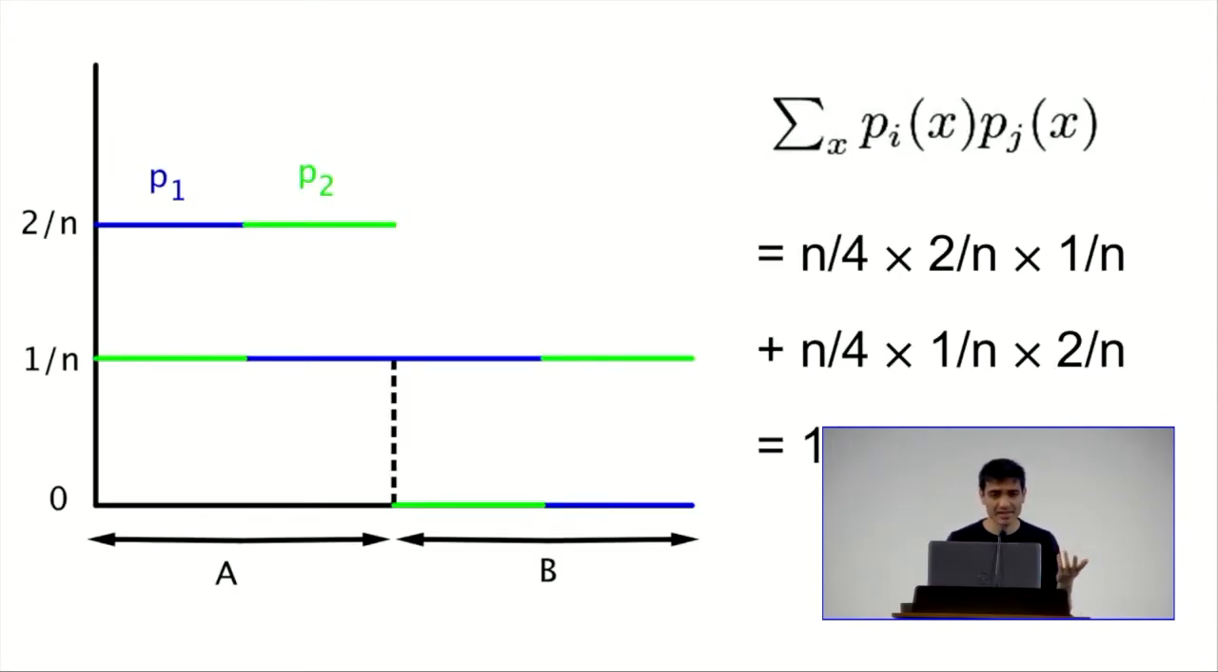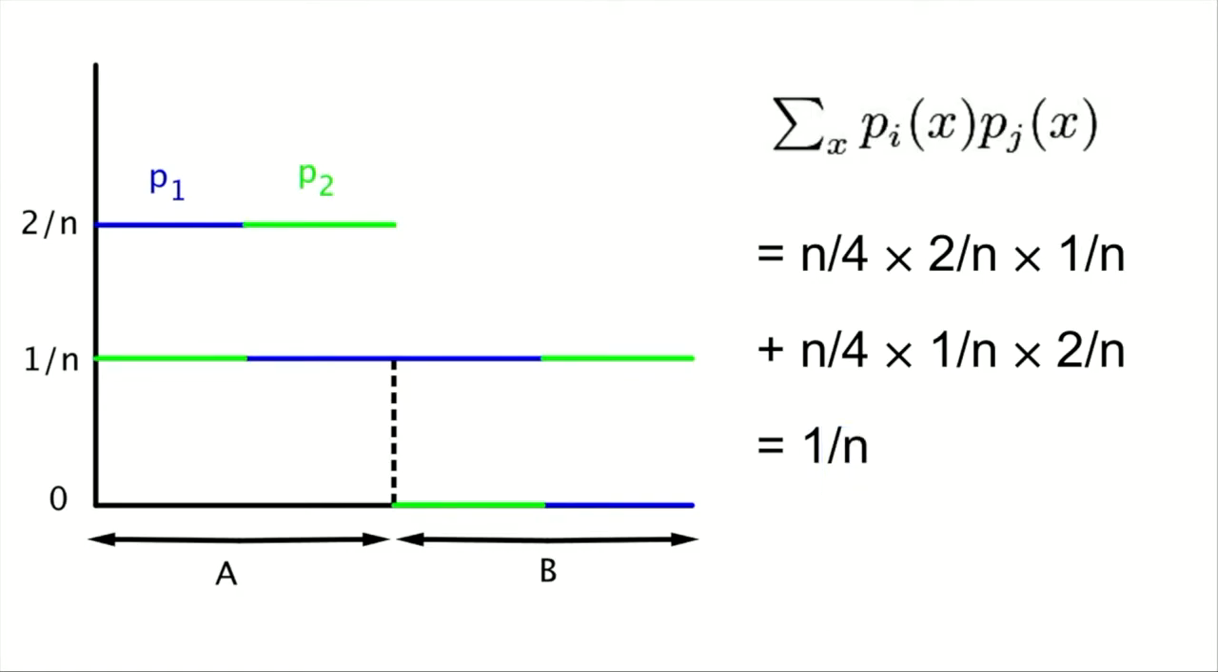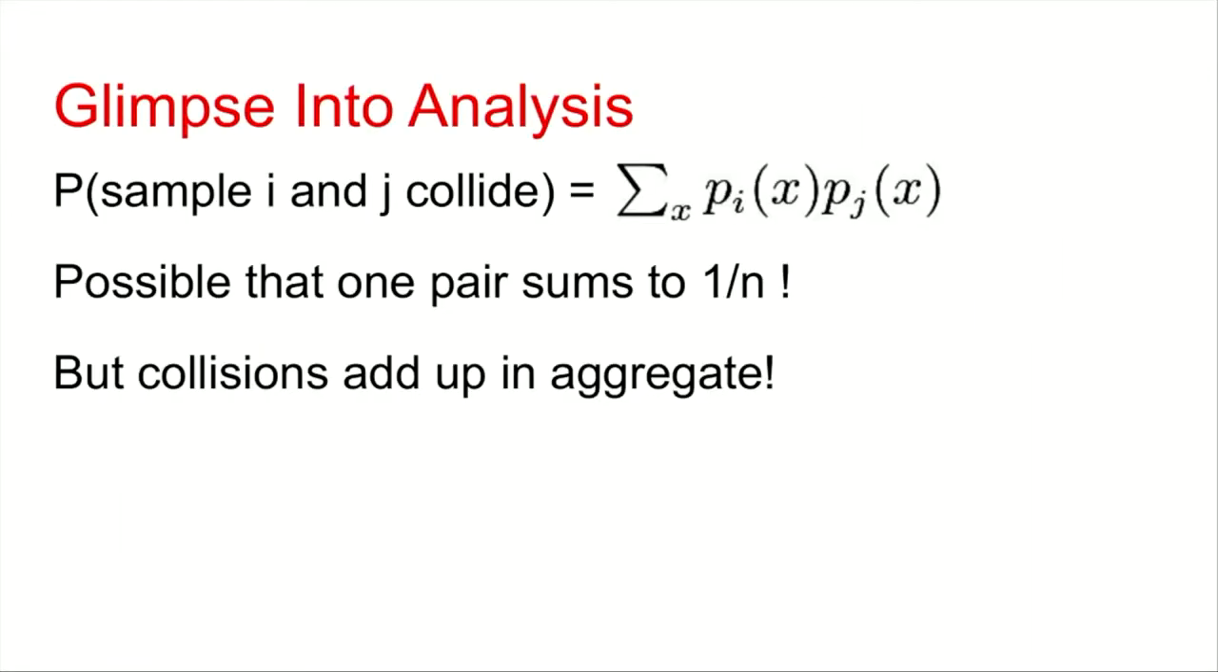So I'll give you an example of that. Here, the partition of the domain is A and B. Again, I want to note that we don't necessarily know what the partition is in our algorithm. We don't assume that. But here, let's say the partition is A and B, where it's the first n over 2 elements and the last n over 2 elements. P1 has mass 2 over n on the first half of A, 1 over n on the second half of A, 1 over n on the first half of B, and 0 on the second half of B. And P2 is the same as P1, but flipped. I'm not going to do the computation. Well, it's on the board, but you can also check that in this case, this pair contributes the 1 over n collision.